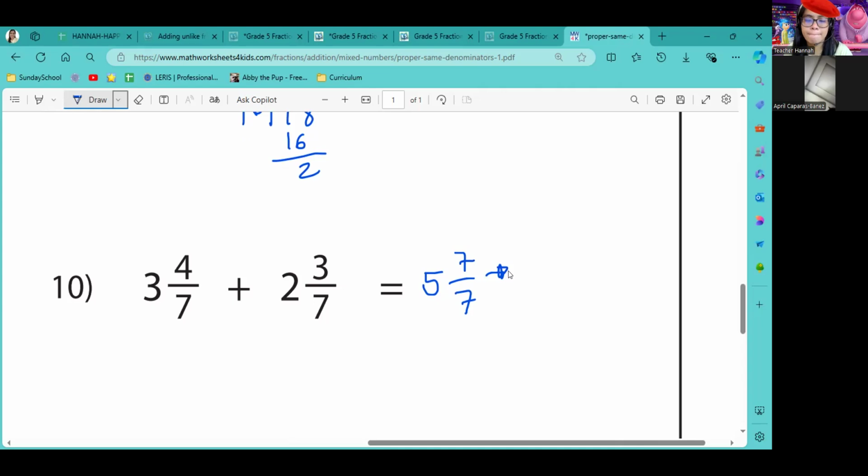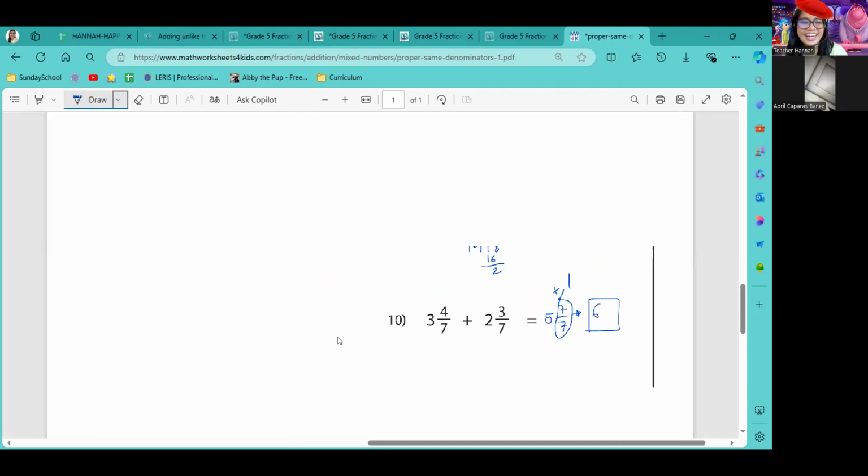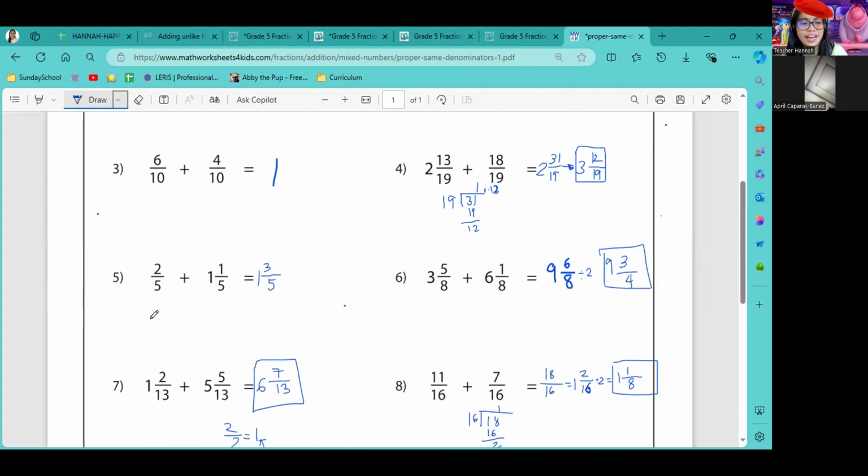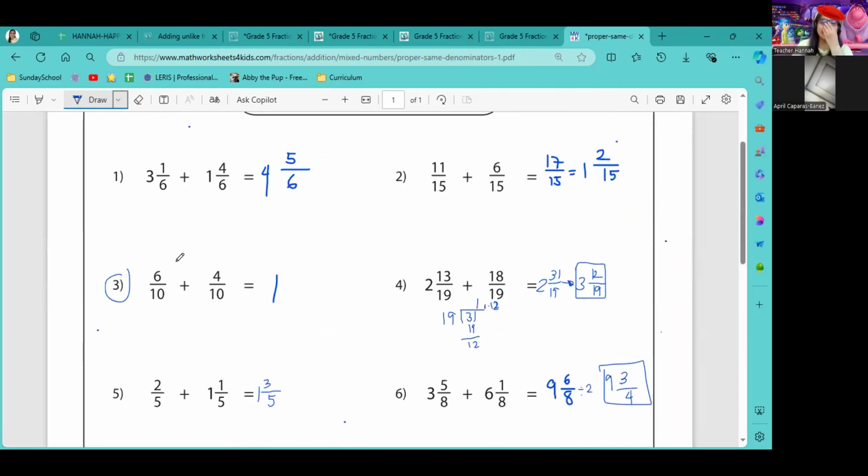So 5 and 1 over 7. No more fraction. You already have this as a whole number. This is already 1. So 6 over 7 and 7 over 7. What is 5 plus 1? It is 6. So 6 is your final answer. You keep forgetting.